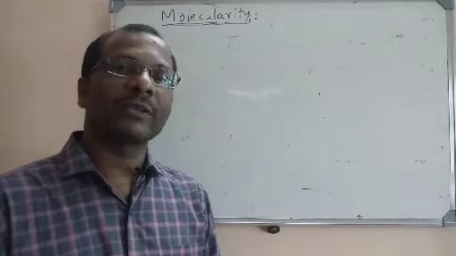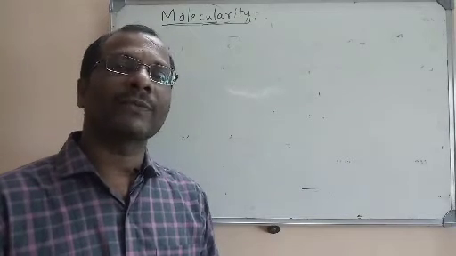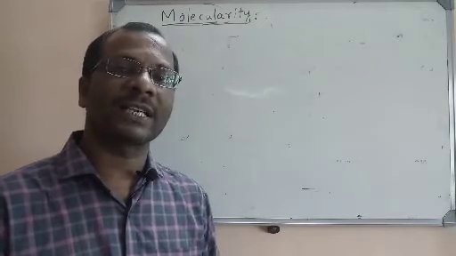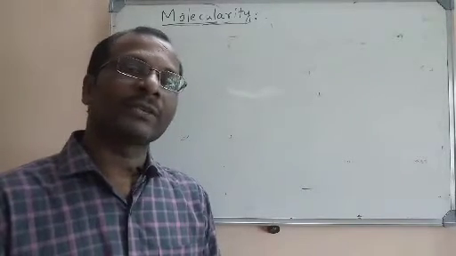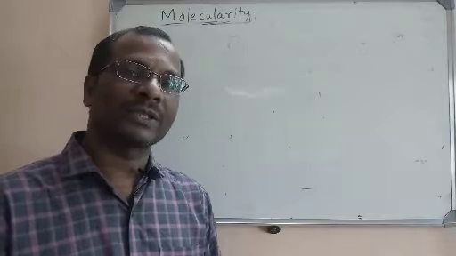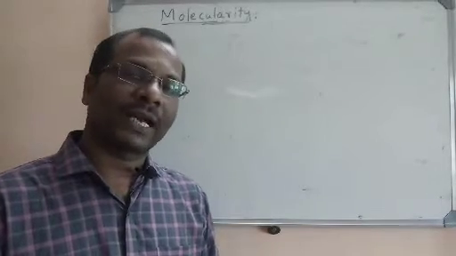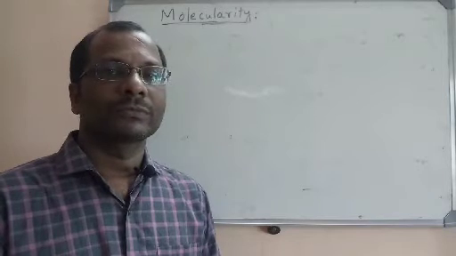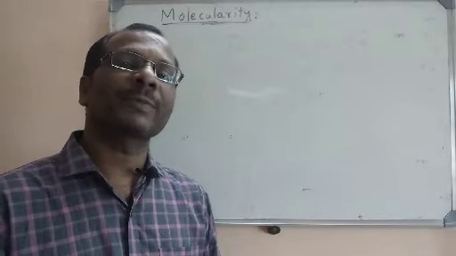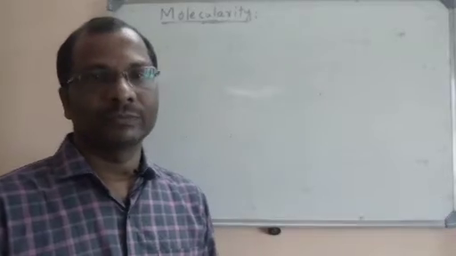I told you that when you add the powers of all the concentration terms in a rate law or rate expression, we will get the order. And I told you that order can be 0 or a fraction or even a negative value. And importantly, it is an experimentally determined value.